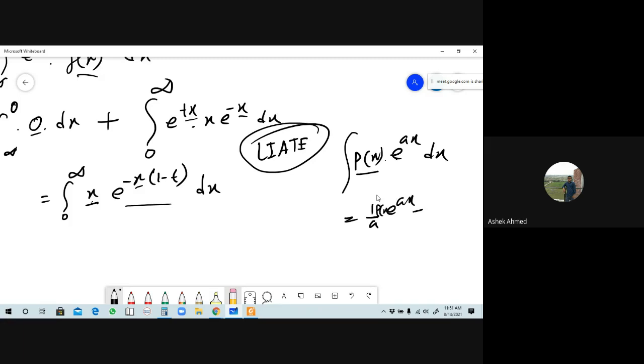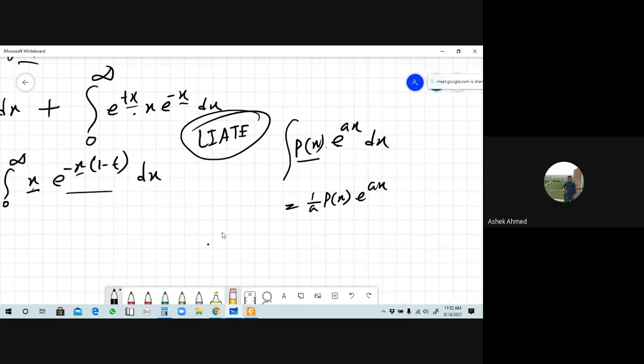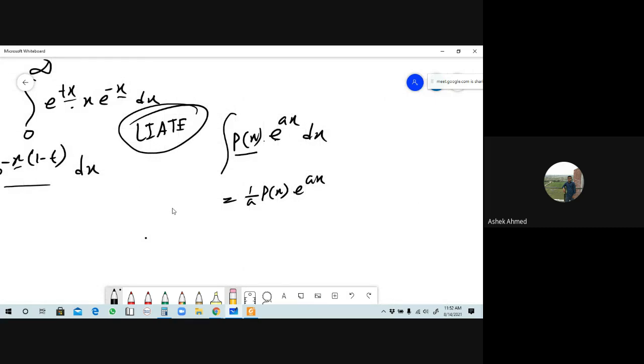Write this formula down: 1 by a into p of x into e to the power ax. Then the first is plus in the exponential case, then minus 1 by a square, this is p prime of x.